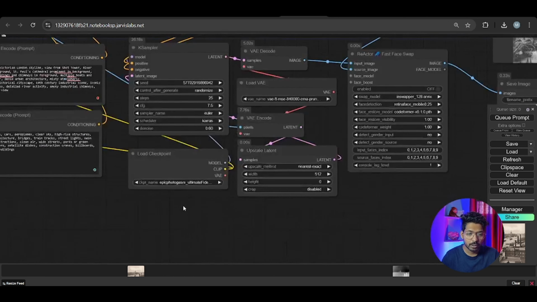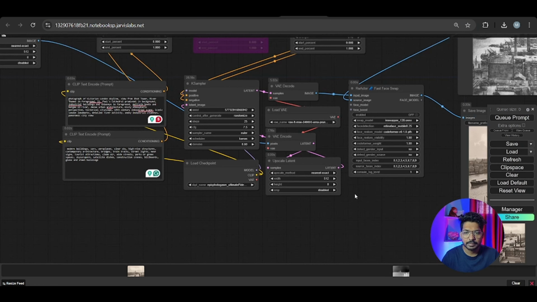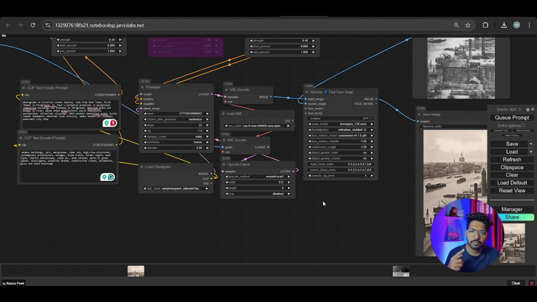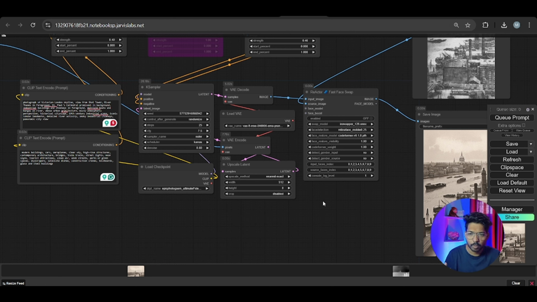And for the model, how to install the model, this Epic variant, this is SD 1.5, this is the model I use. I give the link in the description. How to install it, I tell you in the video on how to install a model from Civit AI. This is our starting video. If you didn't watch that video, watch that, the link is in the I button or in the description. It will help you to install the model.